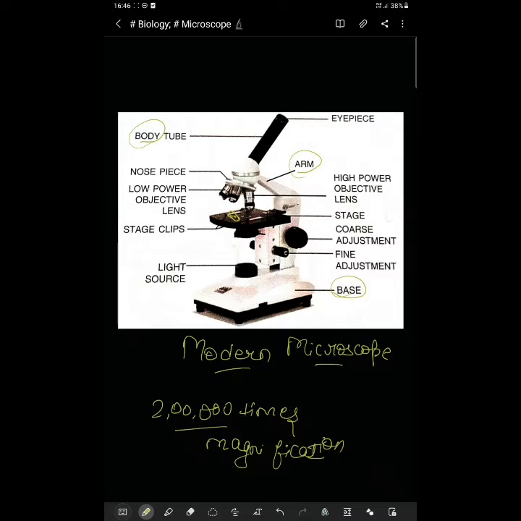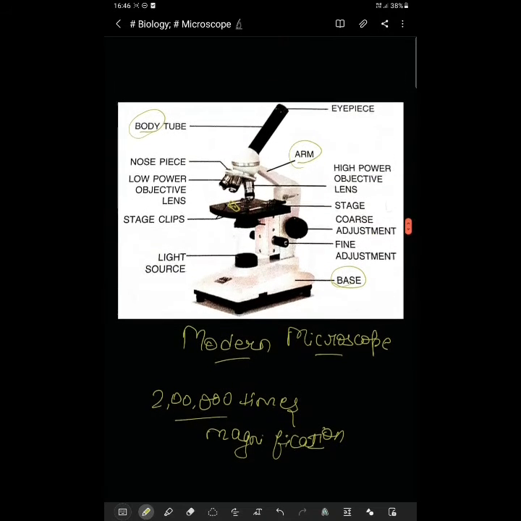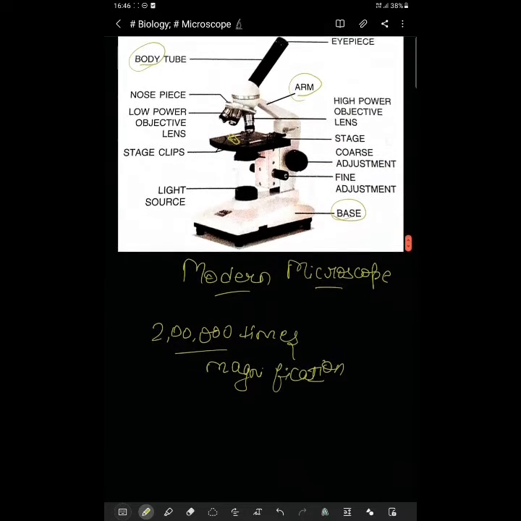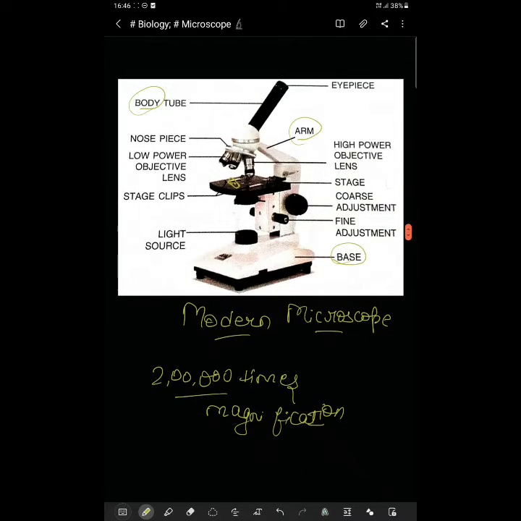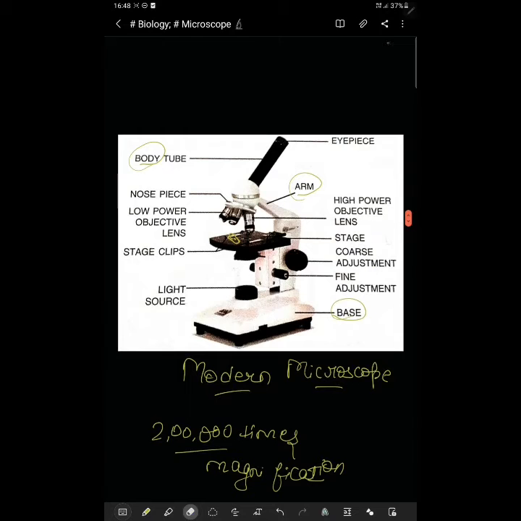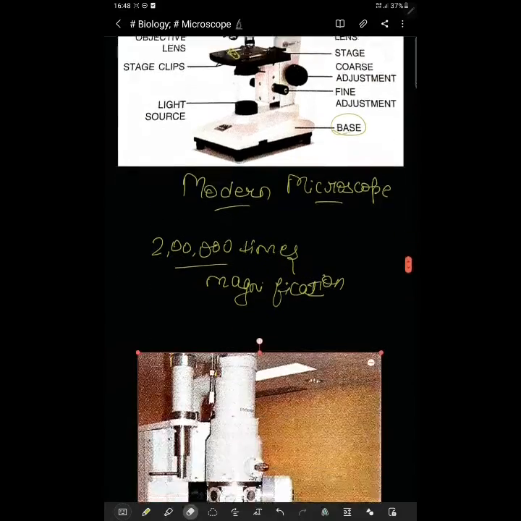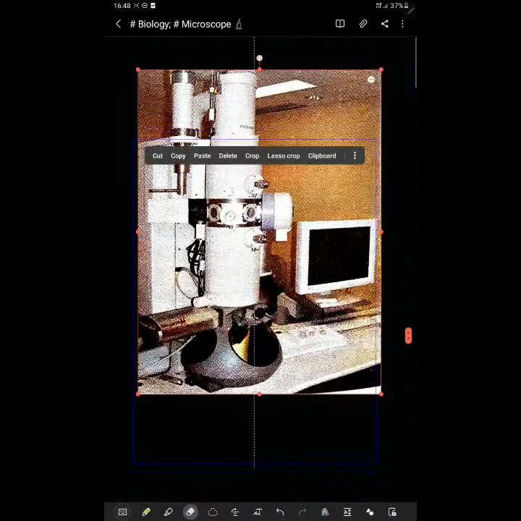Now let me tell you something more. It can give a magnification of over 2 lakh times as compared to the ordinary compound microscope, which only gives a magnification of 2000 times. Okay. Now let me tell you, this is an ordinary compound microscope. What I was talking about is an electron microscope. Let me show you that one also. What is an electron microscope? How does it look?